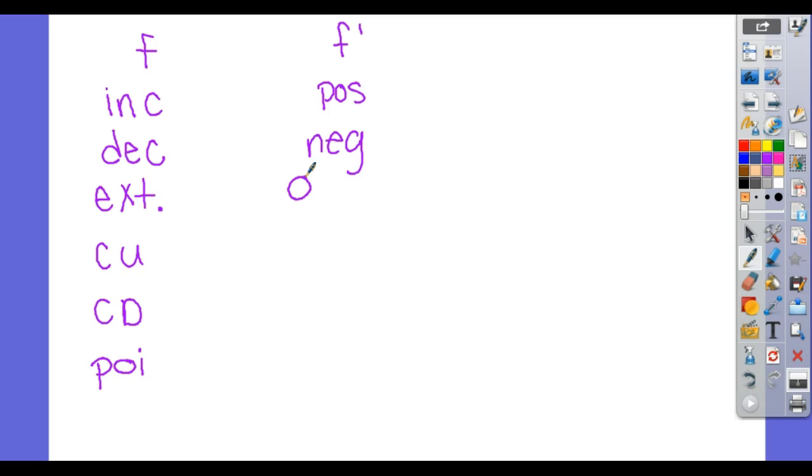Here's what's super nice about derivatives. If it's concave up, we'll look at this. What do you think would happen if it's concave up? So this is concave up, right?